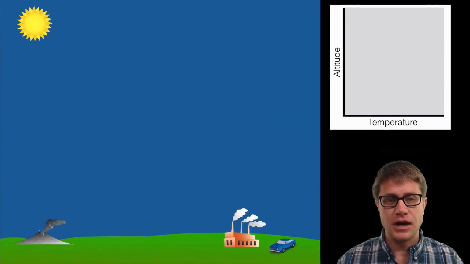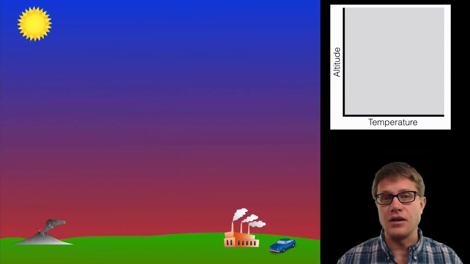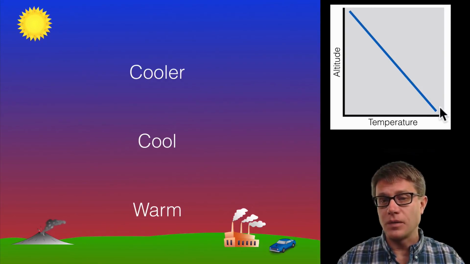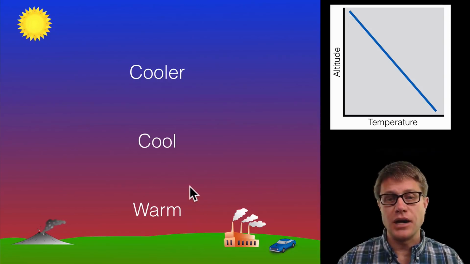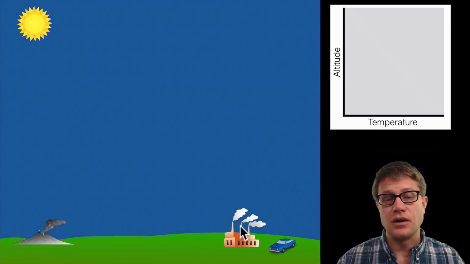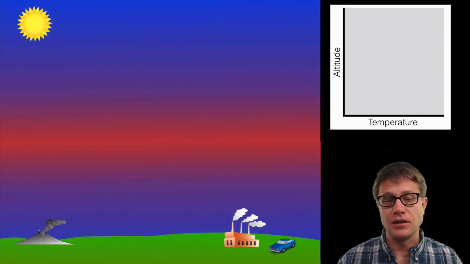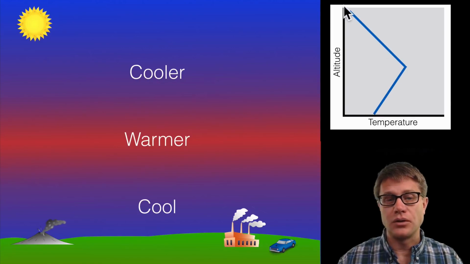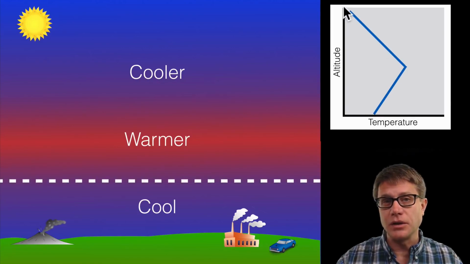In this environment, the sun is heating the Earth, so we're going to have the air near the Earth warmer. If we look at that gradient, it goes from warm at low altitude to cooler air as we move up. This gradient is going to move a lot of those pollutants up and away from that city or wherever they're produced. But sometimes, due to currents or wind or just the geography of the city, you can get what's called an inversion. Instead, we have a layer of cooler air near the Earth, so it's inverted. As we move up, it gets warmer and then cooler after that. And so you're trapping all those pollutants near the surface of the Earth. They can't move up and they can't move away.